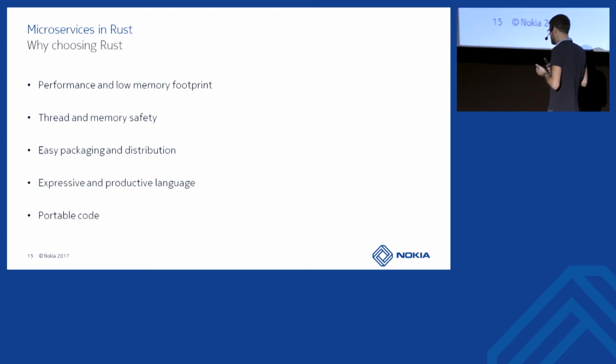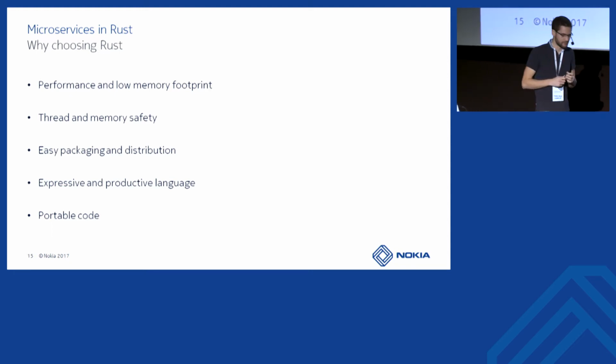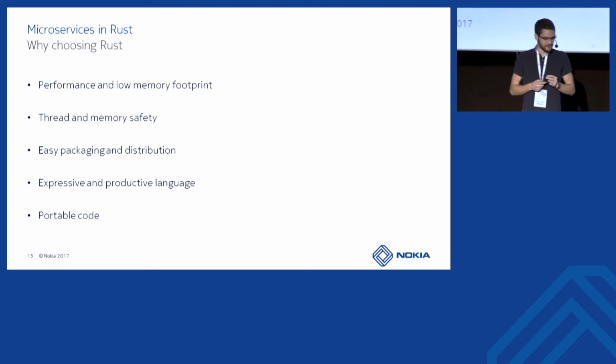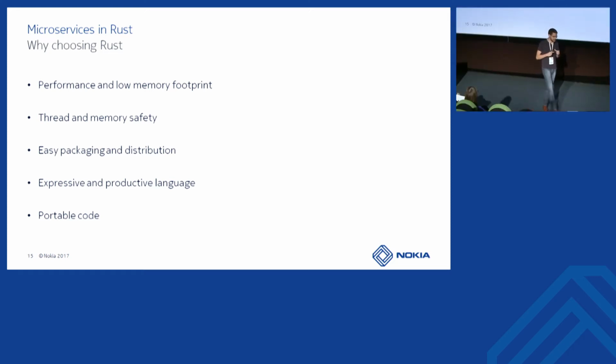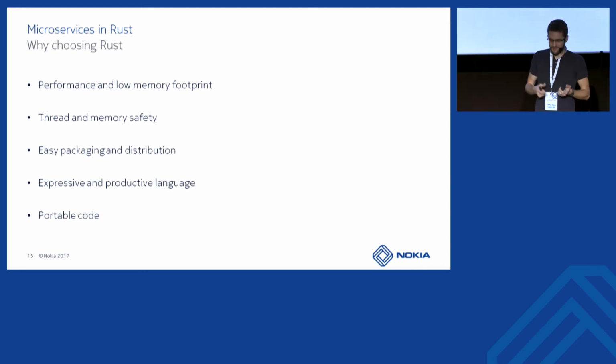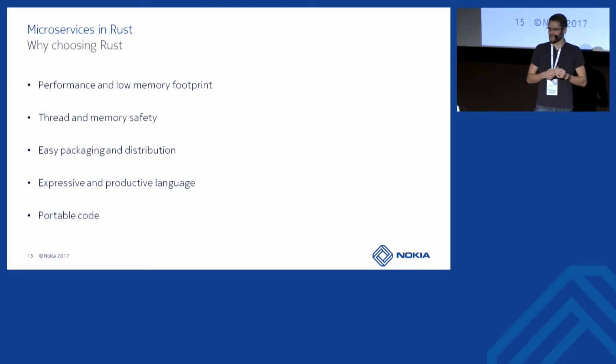But okay, there are also reasons to use it. First, the performance and the low memory footprint. As I said, Rust is compiled, so it has no garbage collector, it has a minimal runtime, and this leads to a small memory footprint. If you compare to something like Java, if you build a microservice in Java, your service will need a bit more time to start up, and it will use much more memory in your containers or in your virtual machine.